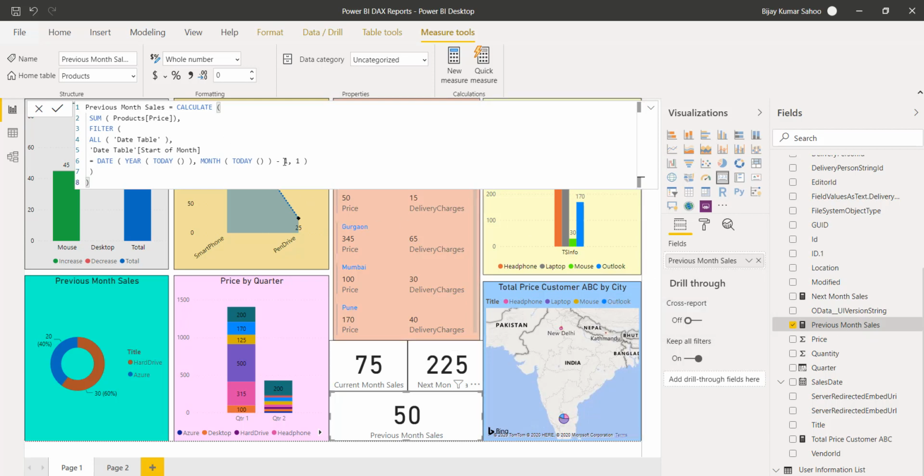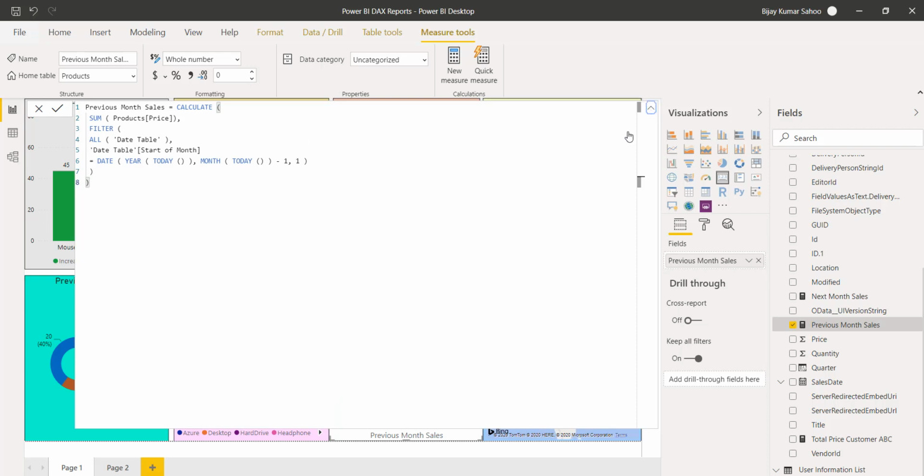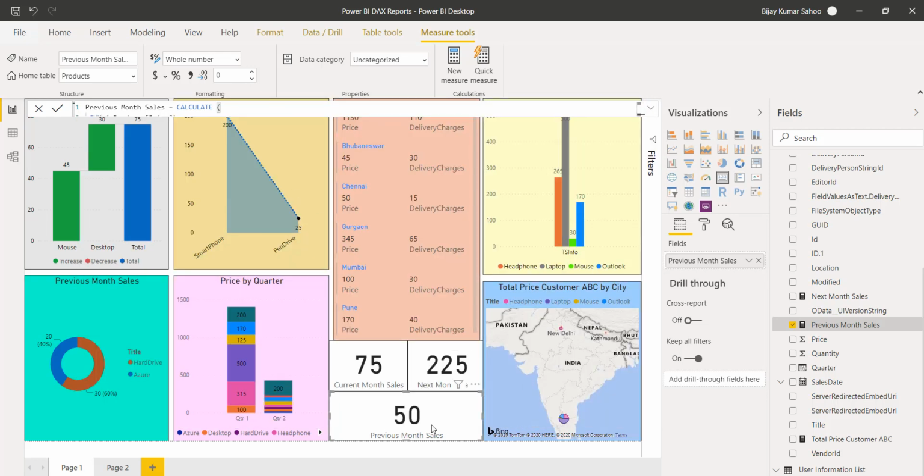And here we are doing simply one thing, which is -1. This is the formula that we are using, and we are doing the same sum filter, but this time the date we are taking -1. So it will give us the previous month sale. So you can see here, it is giving us that sale, so previous month sale. And you can see here, this is the thing that we can use.